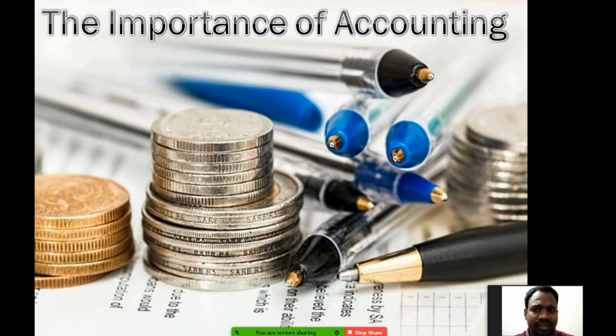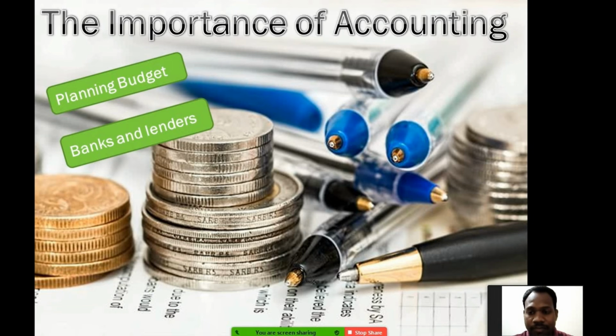Now let's see the importance of accounting. Why is accounting done? Why is it so important for the business? It is important because it helps in making plans for a business and in making budgets. It helps the lenders and the banks.